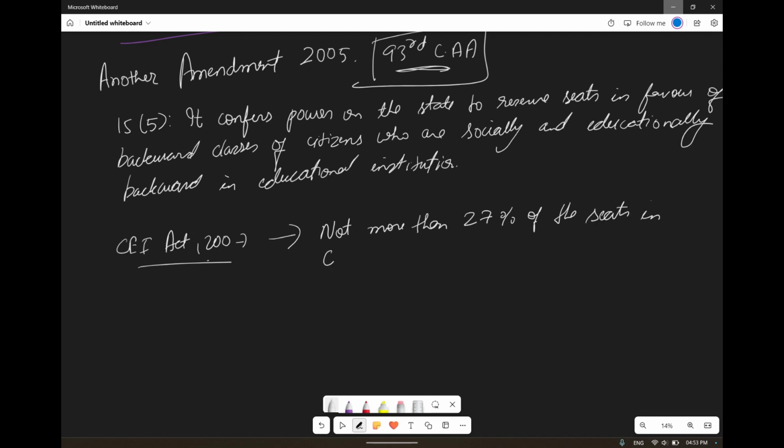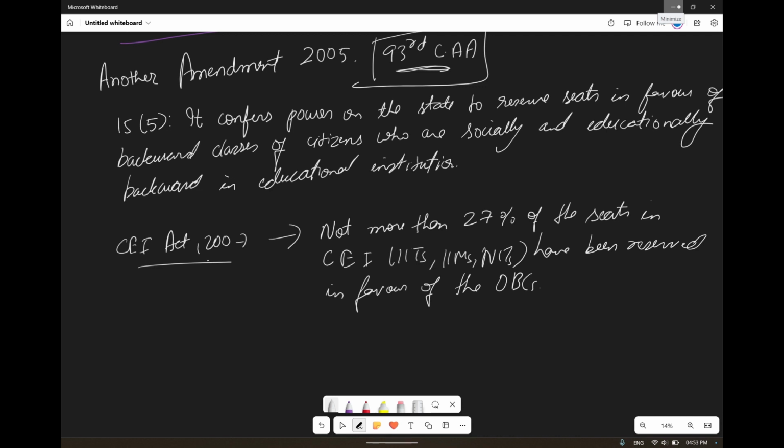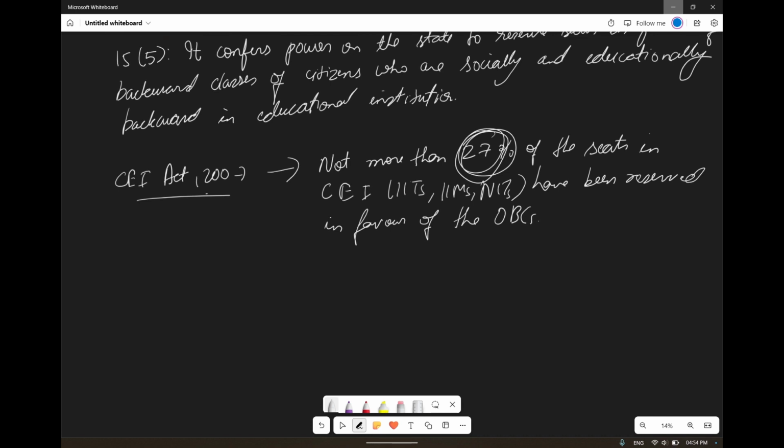in central educational institutions such as IITs, IIMs, NITs, in such institutions, have been reserved in favor of the OBCs. So as per this law, not more than 27% will be reserved for OBCs. The maximum reservation that OBCs will get will be 27%.